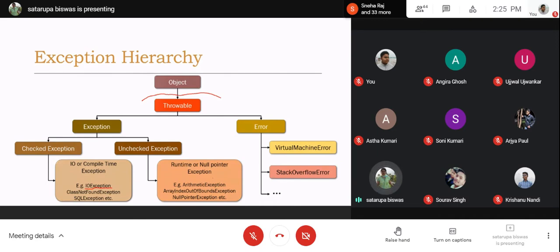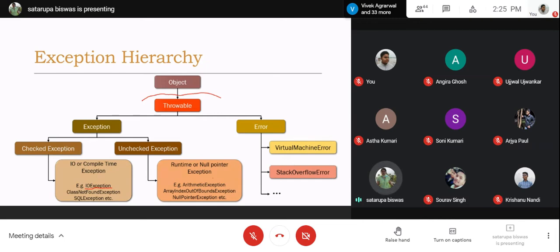If you have to detect the array index out of bounds, you have to go for this array index out of bounds exception. This is the whole name of the exception class. In this way, illegal argument exception, number format exception. So lots of such classes are there. So these are coming under the unchecked exception category. So these are all subclasses of the exception class.